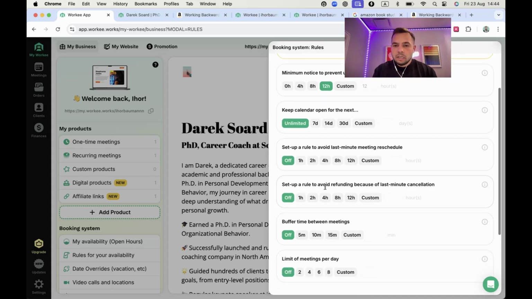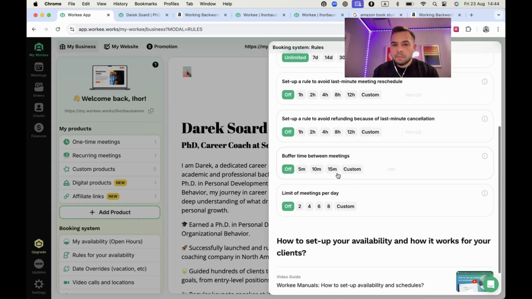You can also set up a rule to avoid refunding because of last-minute cancellation. You can create a rule that will tell your customers, hey, if you are canceling a meeting like 12 hours before our call, sorry, I will not refund because this is my policy. You can also be very clear about your policy and value your time more.